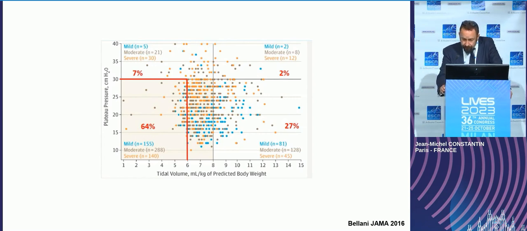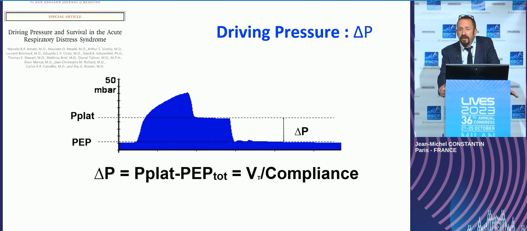To move on, maybe we can use driving pressure. Driving pressure is really simple, but it's nothing more than the compliance related to the tidal volume. But it's simple. And all the residents in my ICU are really familiar with the driving pressure, and everybody talks about driving pressure. So maybe this is a good help.